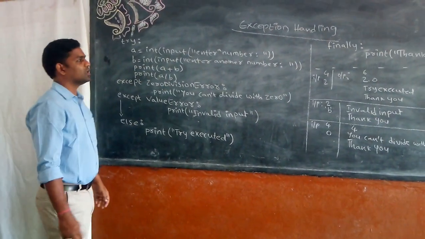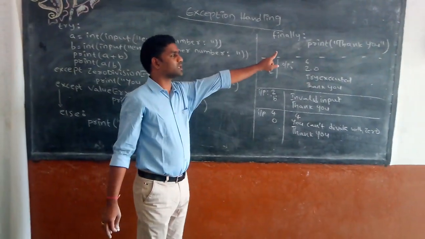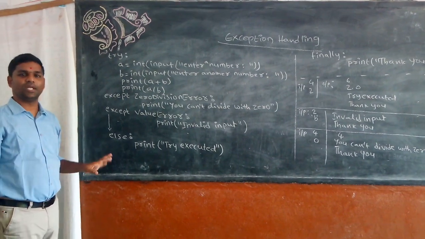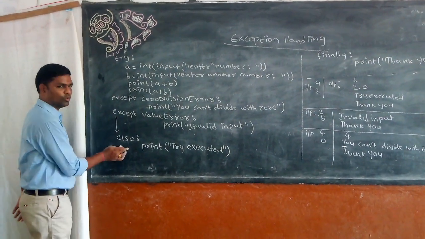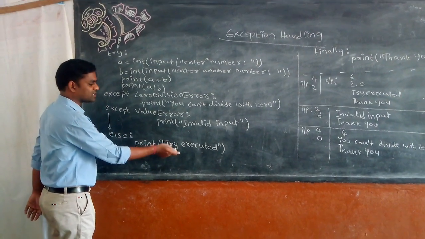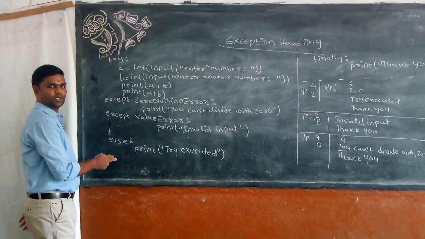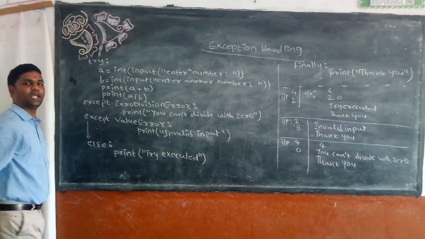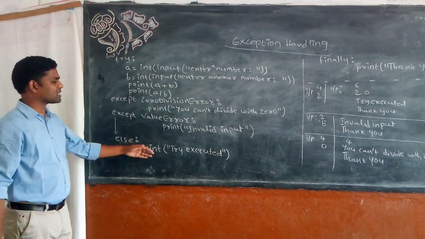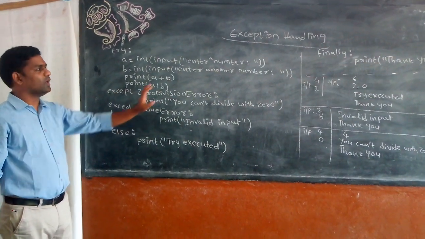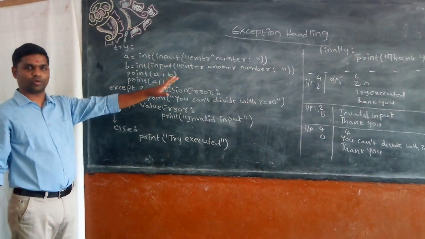So that means finally will get executed in any case, but else will get executed only when try is successful. Otherwise else will be ignored. Whether else executed or not, or the exception was handled or not, whatever the situation, finally will get executed.